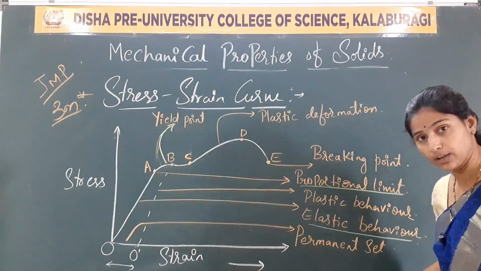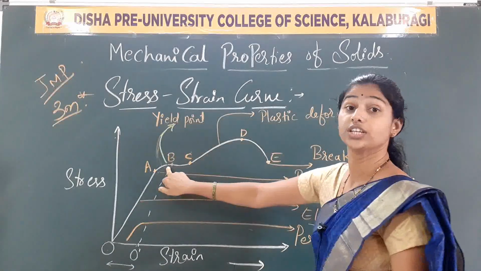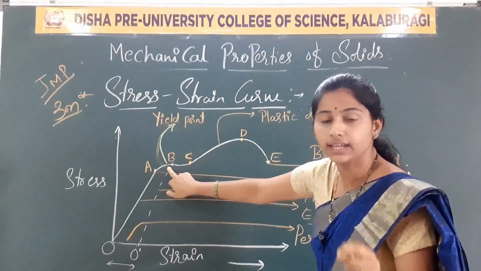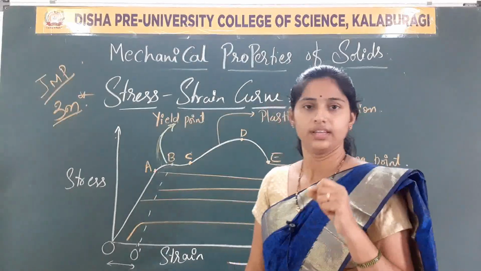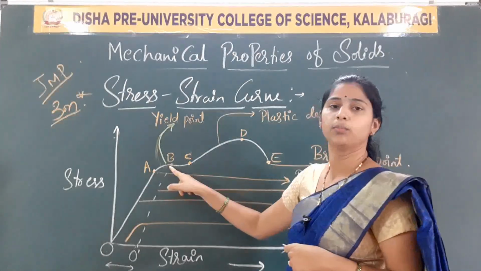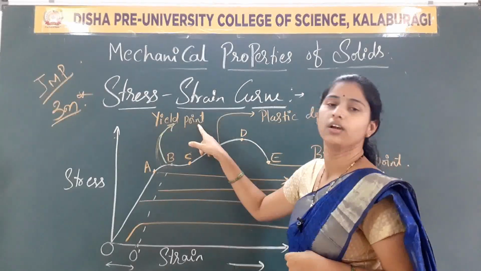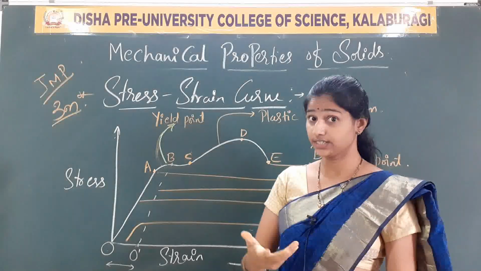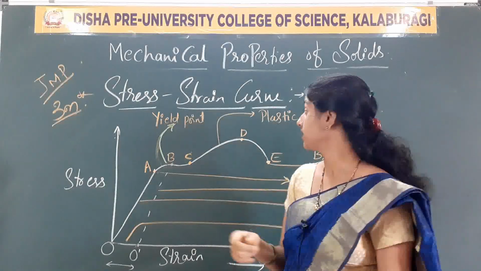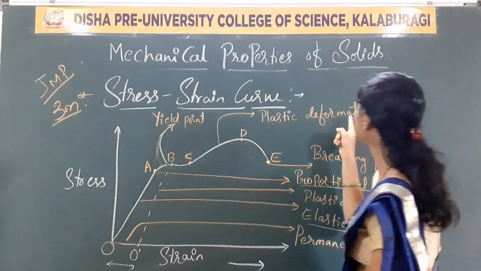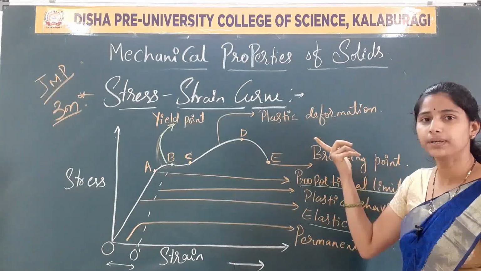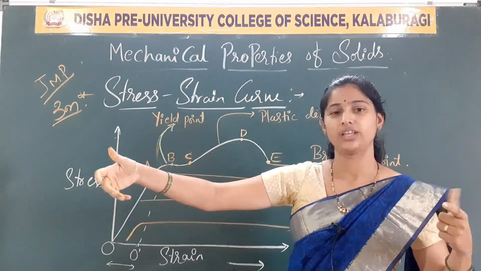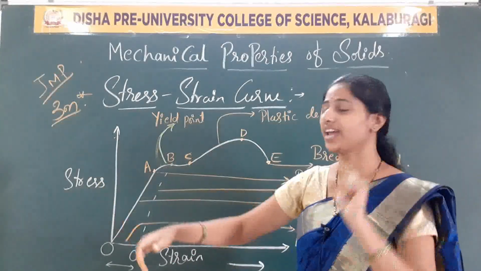Look at the points carefully and judge where each point describes particular material behaviors. Clear now? At point B, it shows the yield point. Why? The material turns from elastic to plastic deformation. That is why I have written plastic deformation here. What happens? The metallic wire goes on increasing in length. There is no stress, only strain remains.